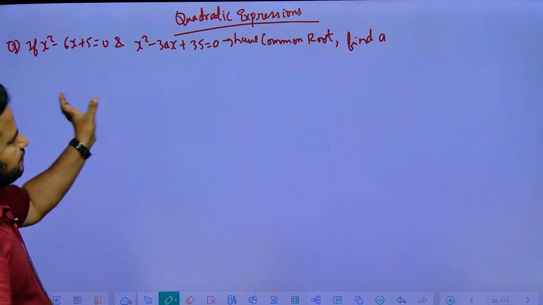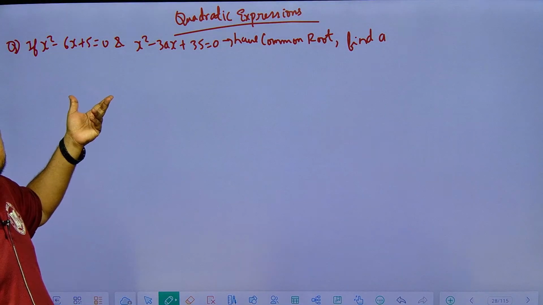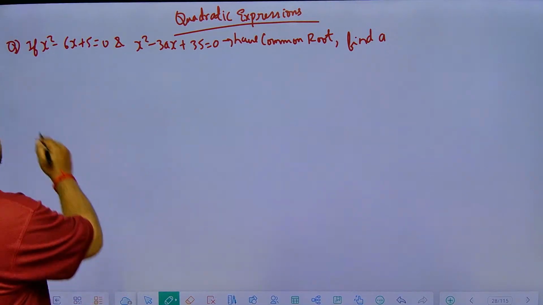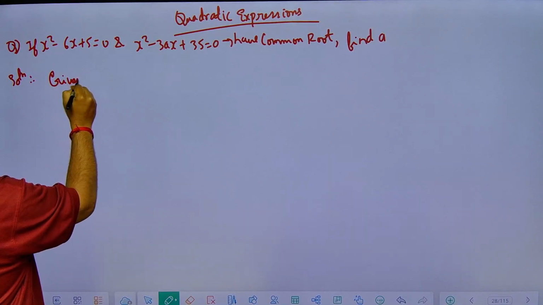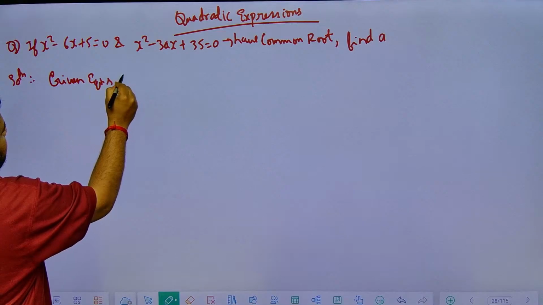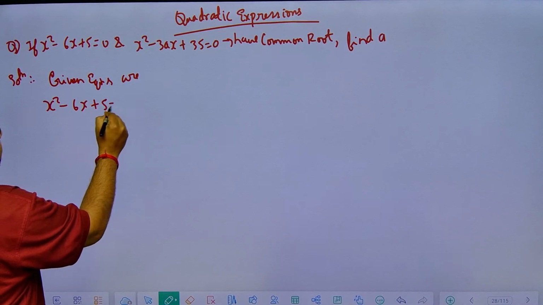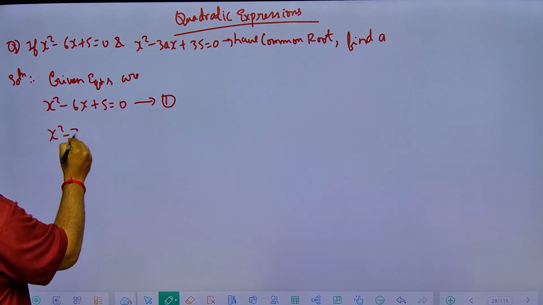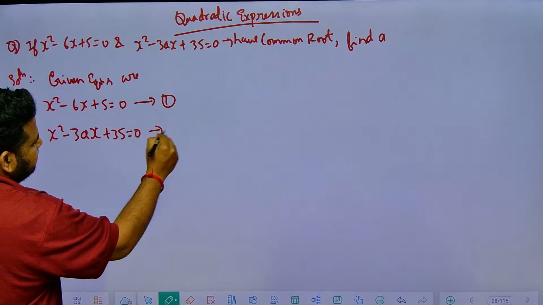Now let us start with this question. They are telling they have a common root. So for one of the equations, let us find out the roots. We will find out the roots for the equation that does not have any value of a. Solution. First write down the given equations, this is very important. First equation: x square minus 6x plus 5 is equal to 0, let this be equation 1. Second equation: x square minus 3ax plus 35 is equal to 0, let this be equation 2.